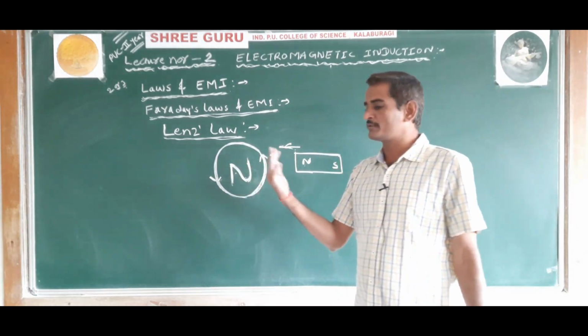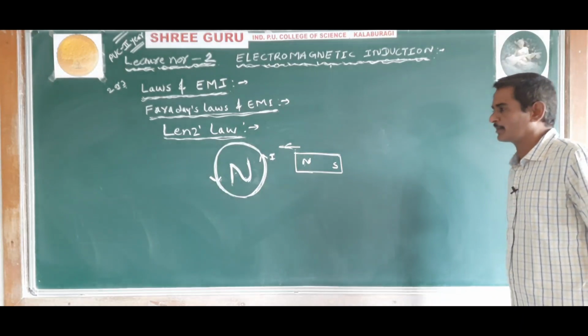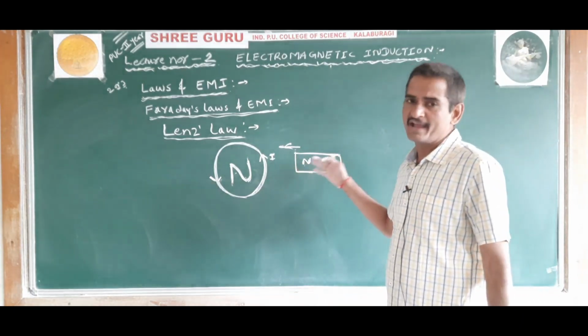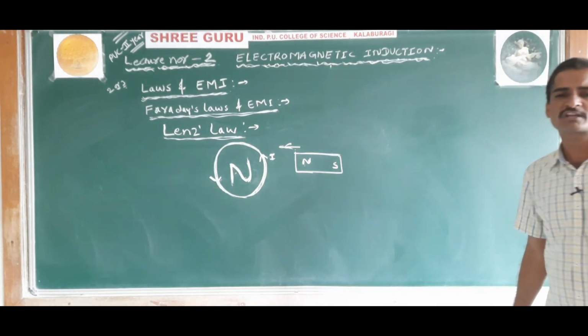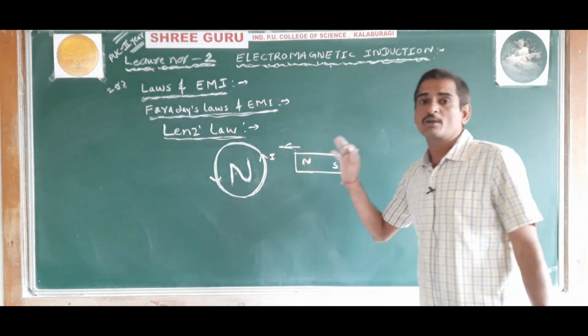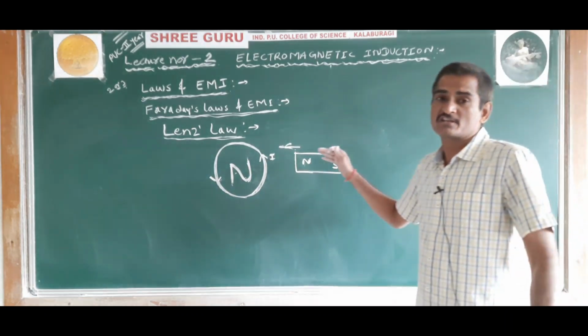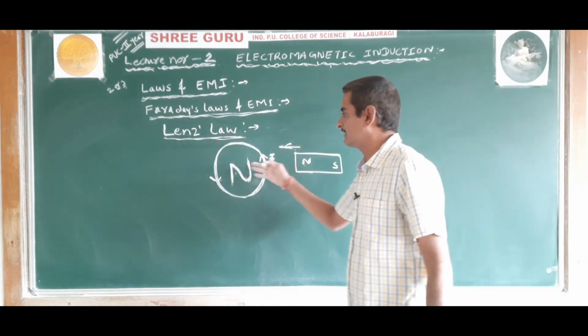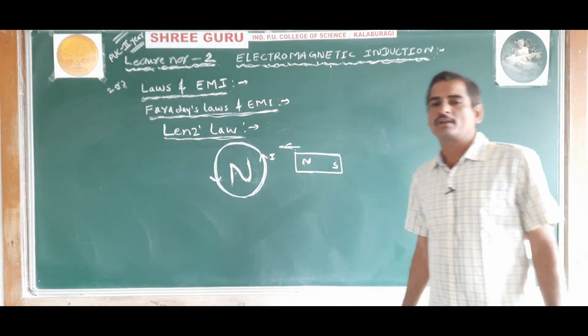As a result, the motion of the magnet is opposed. Hence, an external work has to be done to move the magnet against this north polarity.